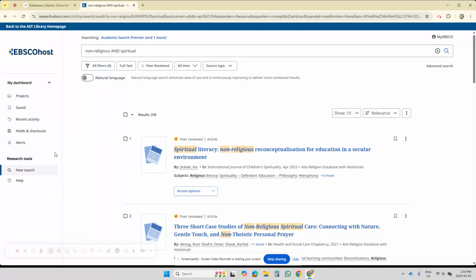We had changed not to non, but we had done non-religious prior without a hyphen. Okay. So what you need to do next, and again, there's no shortcut, is sifting. You know what you're looking for, what you're hoping to find, so you're your best judge of what articles may be of value to you. So you have to put the time into sifting. So let's take a look at some of these articles.